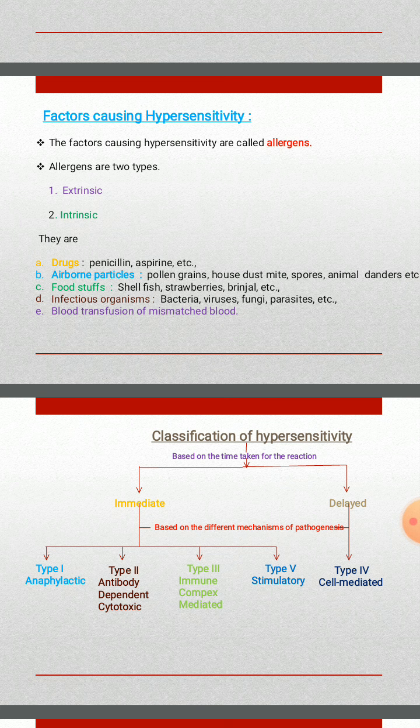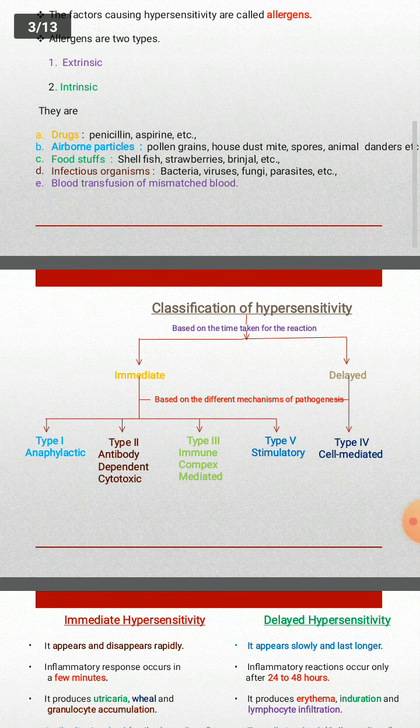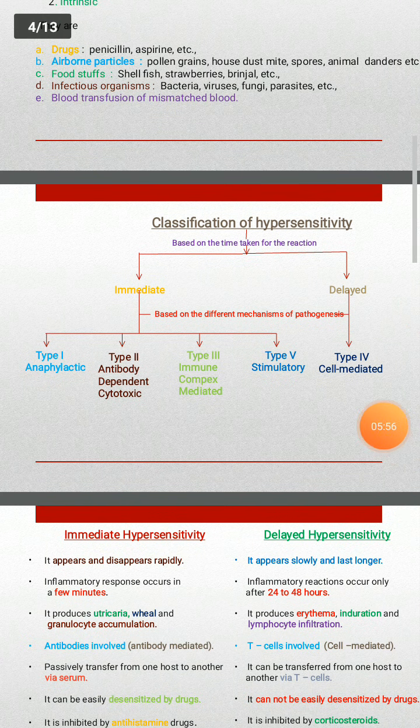So mismatched means both the blood groups are not the same. That type of blood groups are called mismatched blood group. Only the persons who receive the blood same as in their blood, that means the same blood group, are safe.